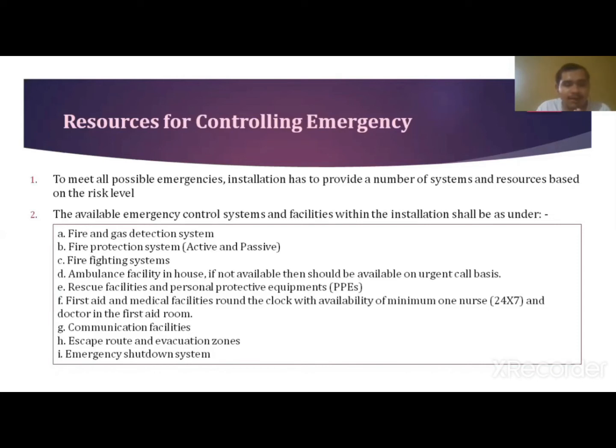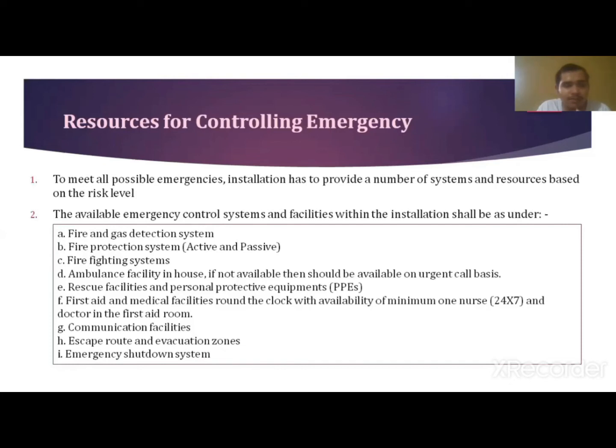Then the fire and gas detection system, then the fire protection system, both active and passive. Active means which can be used to control the fire, and passive fire protection system is used to reduce the spreading of the fire. Then the firefighting system, ambulance facility in house; if it is not available, then it should be available on an urgent call basis.